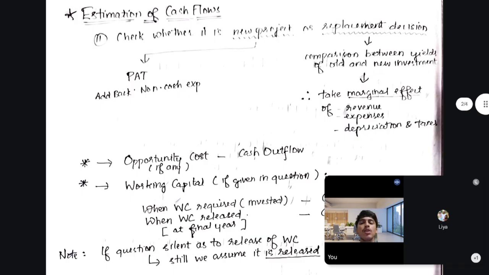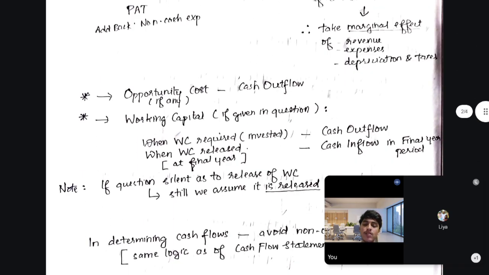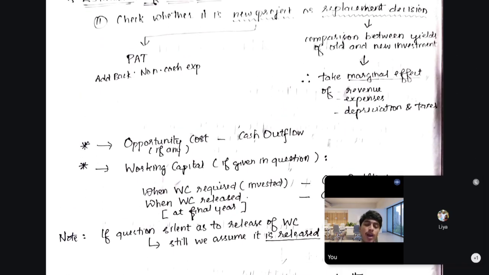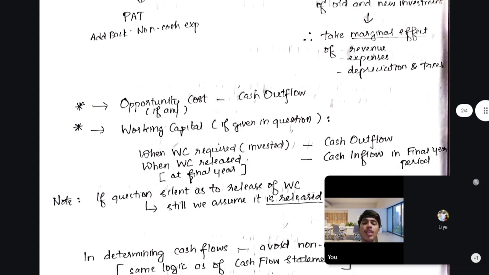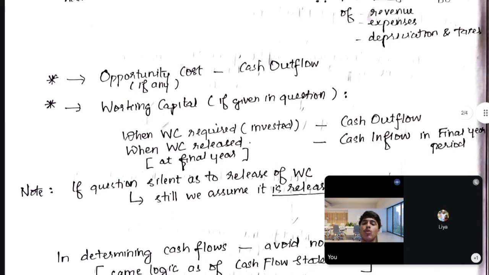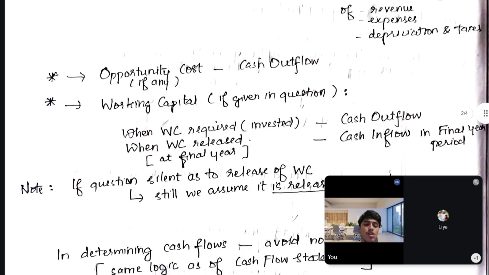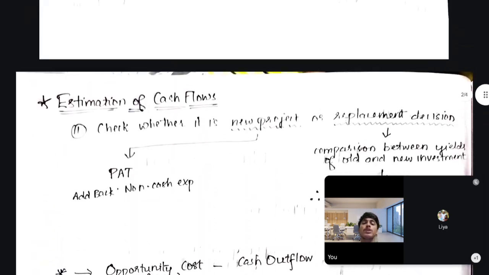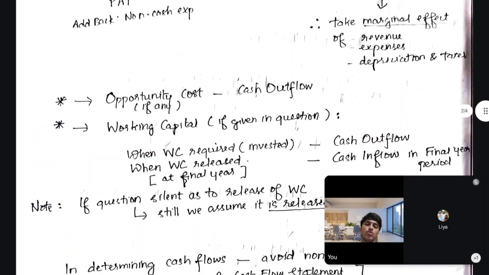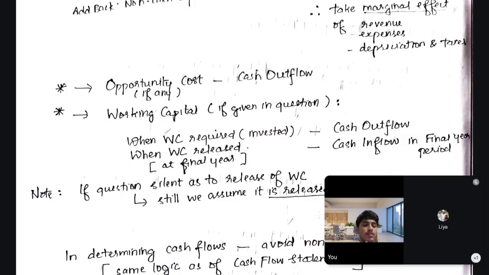We are saying we have to add back non-cash expenses, non-cash items we have to adjust, and in case of replacement decisions we have to compare between the two and take the marginal effect. And all this opportunity cost, working capital and all, we have to adjust in the following manner. So that is about estimation of cash flows. This is the second part of our revision. We have completed half of our revision so far.